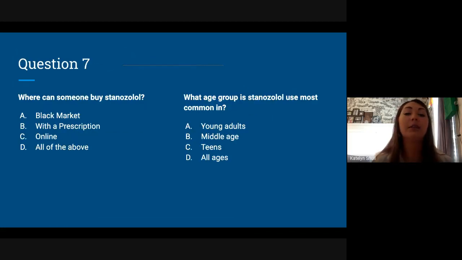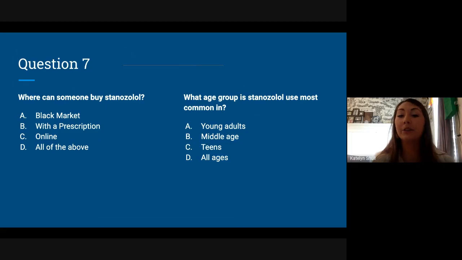So, question 7, where can someone buy stanozolol? A, black market, B, with a prescription, C, online, D, all of the above. And the correct answer for this is D, all of the above. With a prescription for medical reasons, it's very easy to obtain a steroid, and then the black market and online is also very accessible for people who want this steroid.